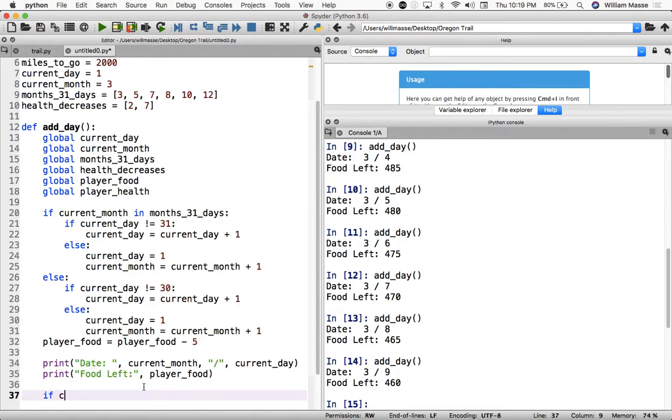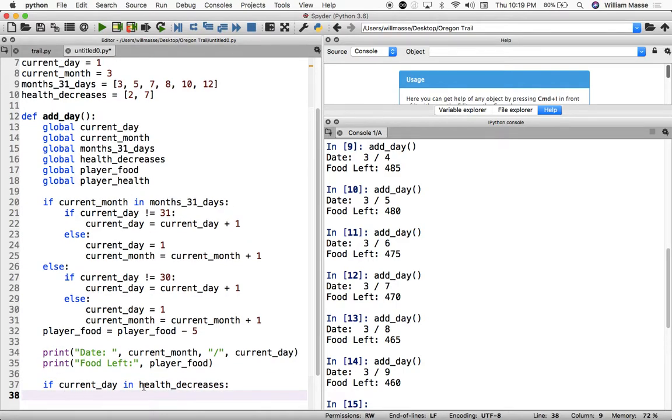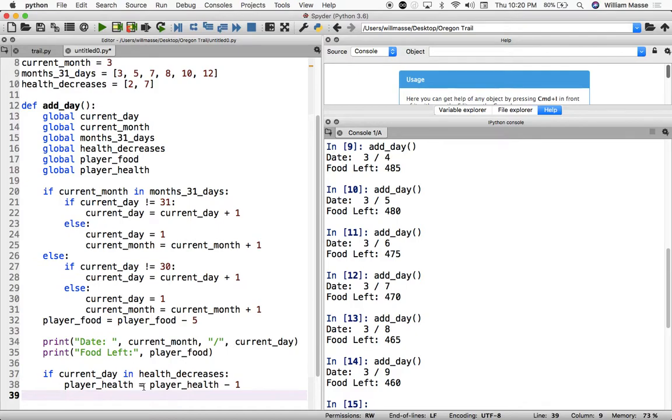We could go if current day is in health decreases, then we just need your health to go down. So we could just do player health equals player health minus 1. And that will bring our health down.